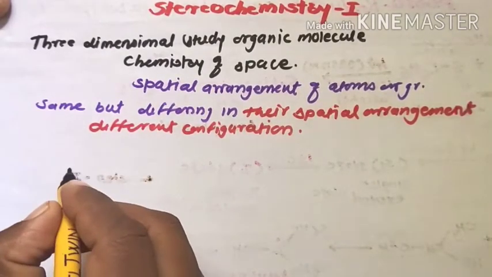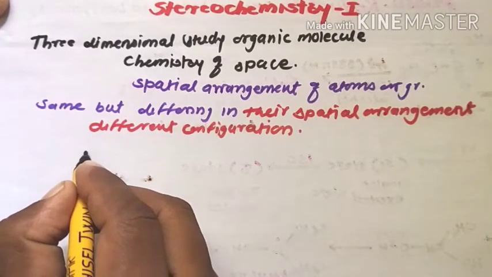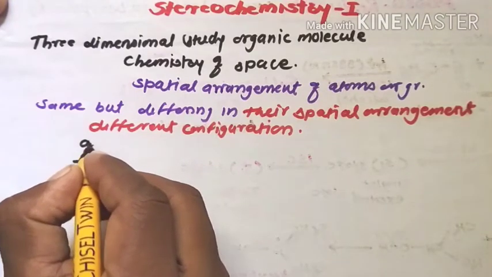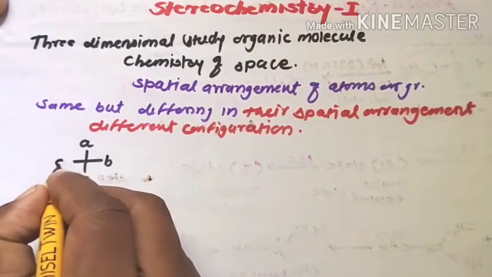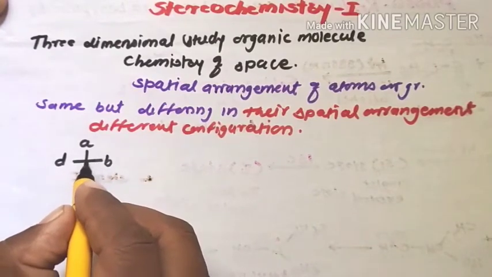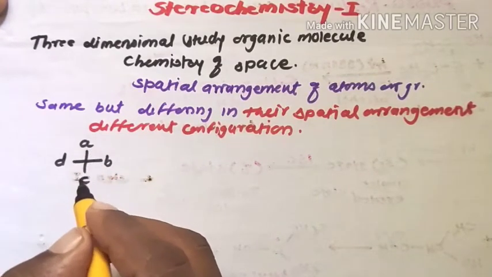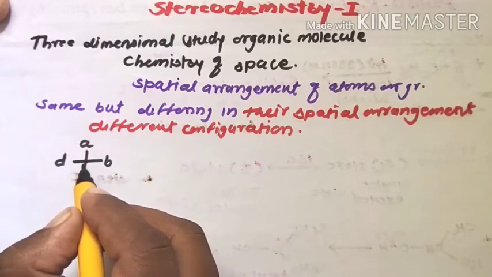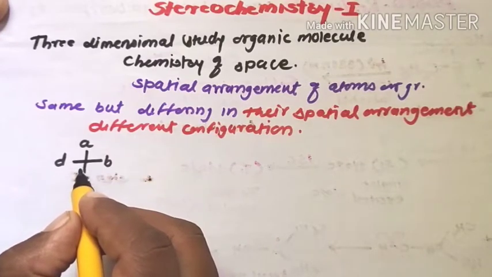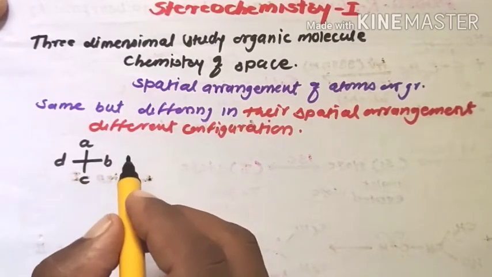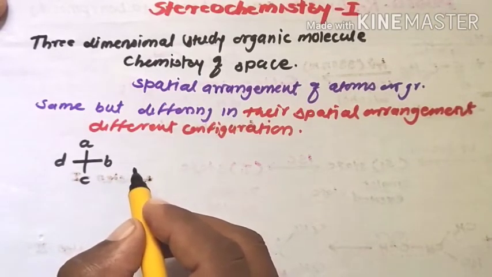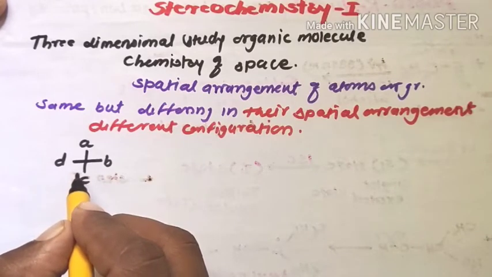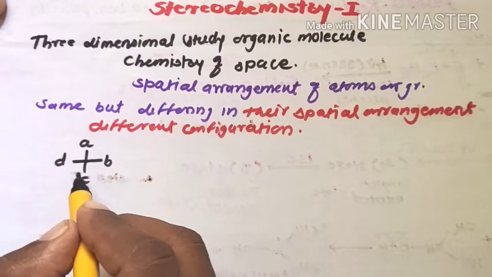Suppose this is a tetrahedral compound with atoms A, B, C and D. The central carbon is bonded with these four different groups, and the molecule has a three-dimensional structure. Therefore, this molecule can be given as a second isomeric form. All the groups are the same, but the structures of these molecules are different, that is, they differ in structural form.